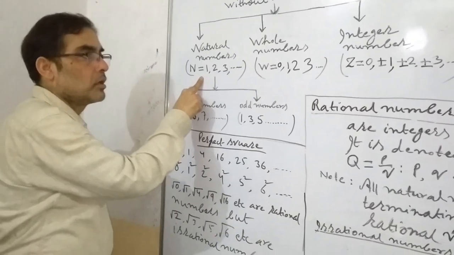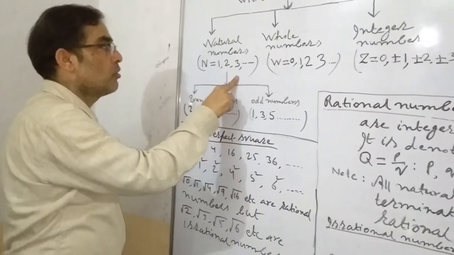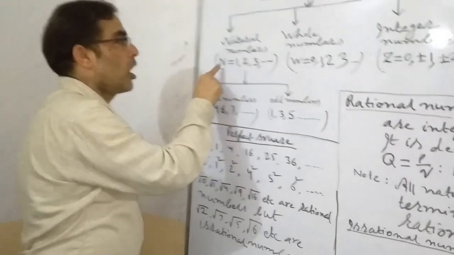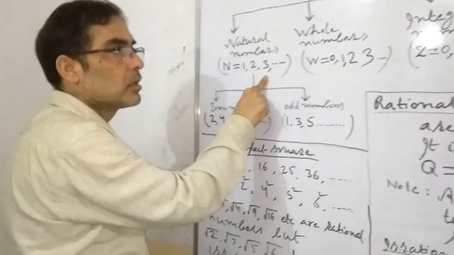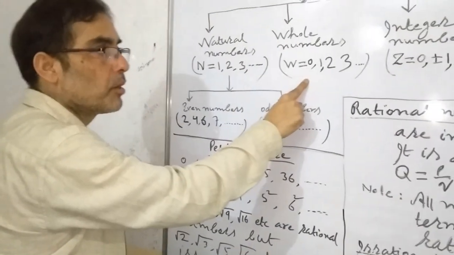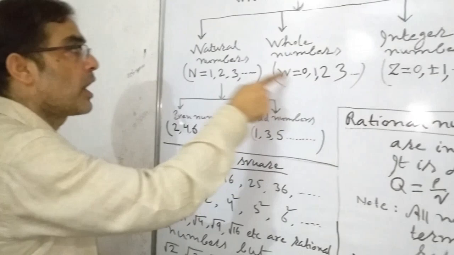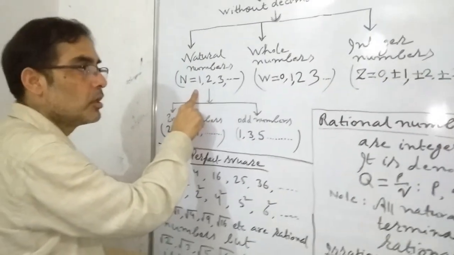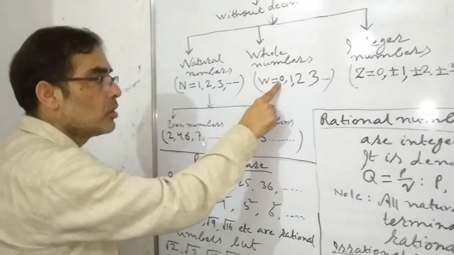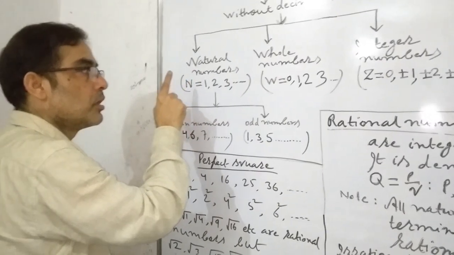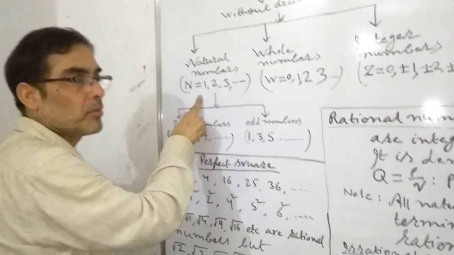Here, you should also know that all natural numbers are whole numbers, but all whole numbers are not natural numbers. Why? Because 0 does not come in natural numbers.